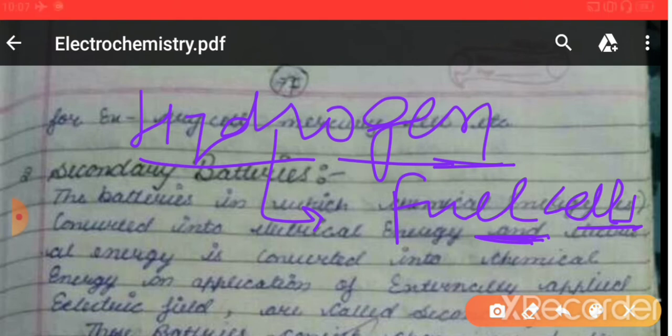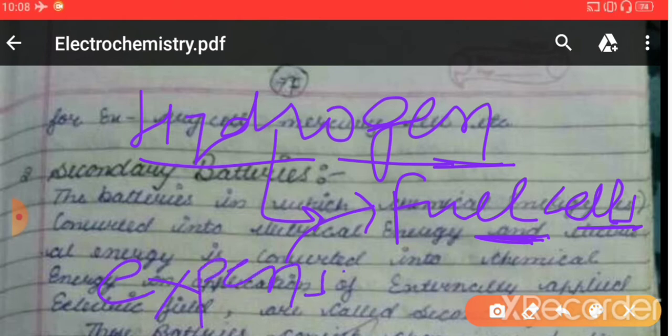electrical energy, right? These fuel cells are highly efficient and expensive, so these are not generally used, right? These fuel cells are used in the space applications nowadays because only government can afford their cost, okay? So fuel cells are highly efficient and highly expensive, so the general use of fuel cell is not there yet, okay? So these were the classification of batteries.